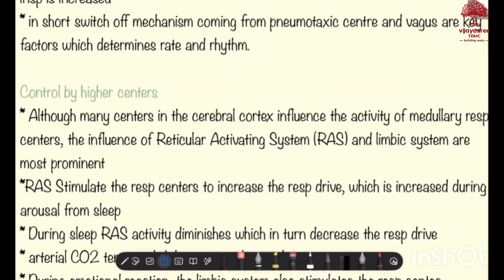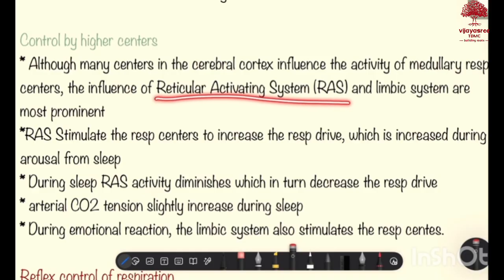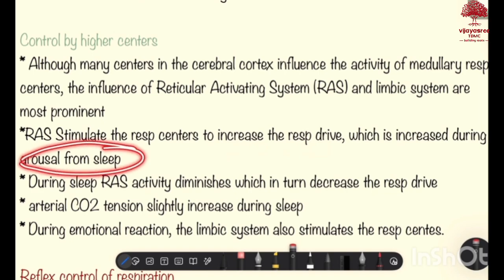Now let's see the control by higher centers. Although many centers in the cerebral cortex influence the activity of medullary respiratory center, the influence of reticular activating system and limbic system are most prominent. The reticular activating system stimulates the respiratory center to increase the respiratory drive, which is increased during the arousal from sleep. During sleep, RAS activity diminishes, which in turn decreases the respiratory drive. Arterial carbon dioxide tension slightly increases during the sleep, and this is why the respiratory drive is increased during arousal from the sleep. During emotional reaction, the limbic system also stimulates the respiratory center.